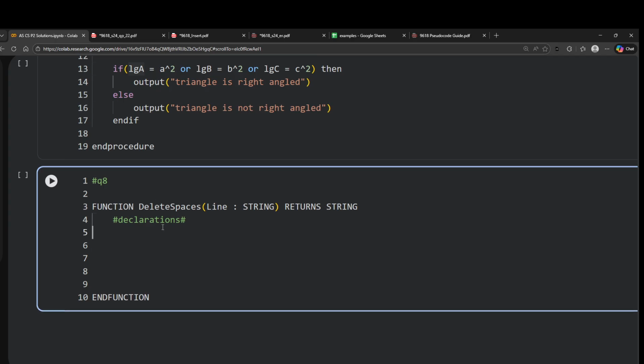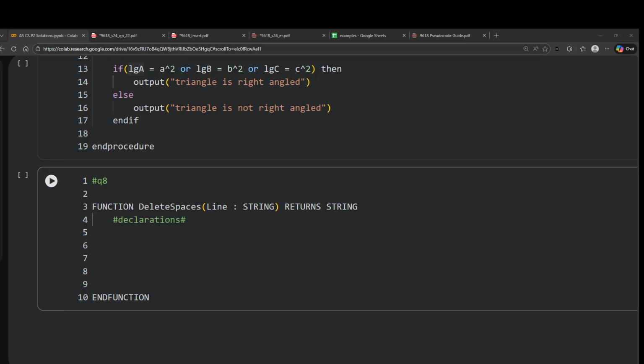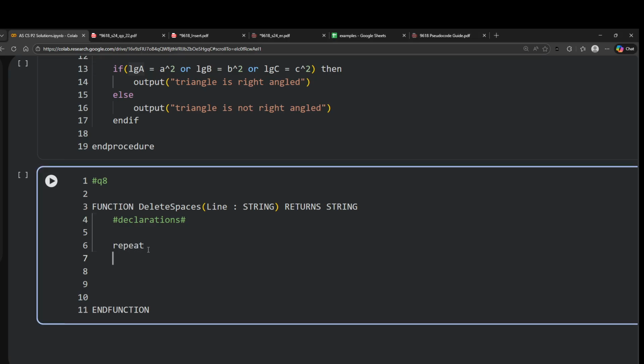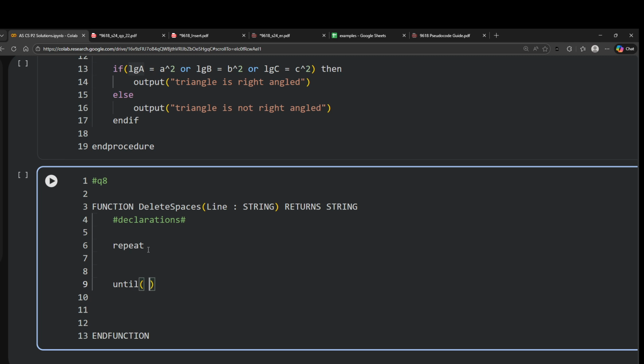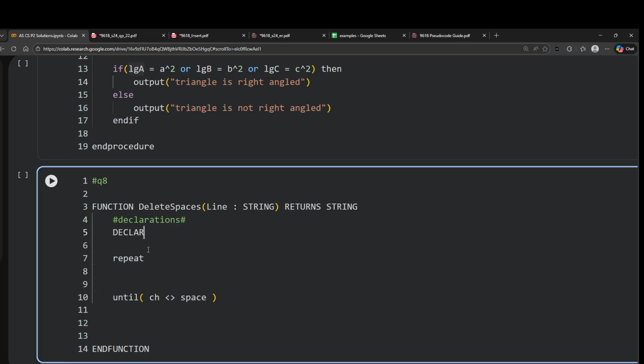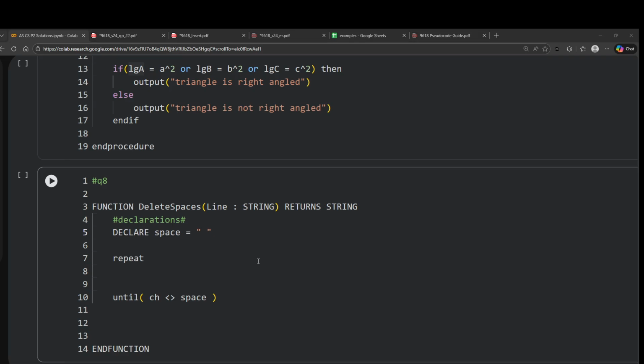Okay, so I'll use the repeat until. Repeat until, let's say, character is not equal to space, and we'll declare it as a constant. Declare space as a constant, and we're just saving it once so we don't have to rewrite it over and over again.